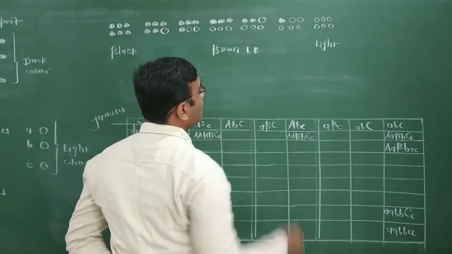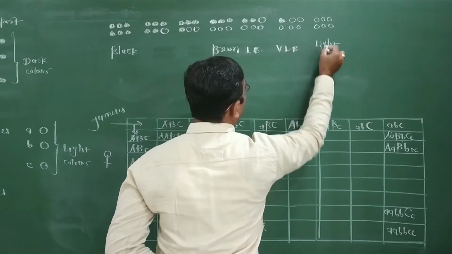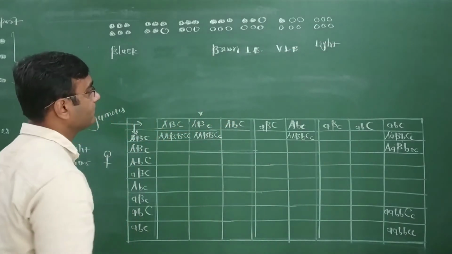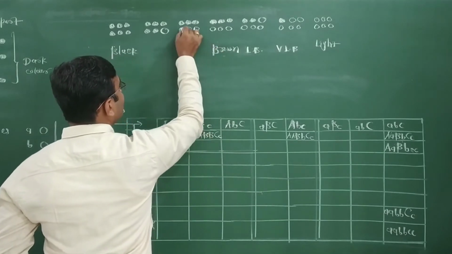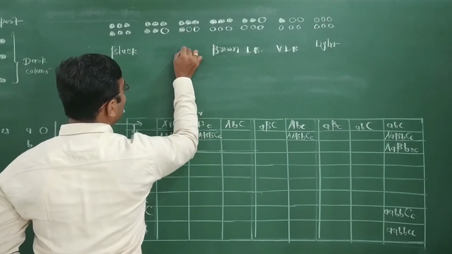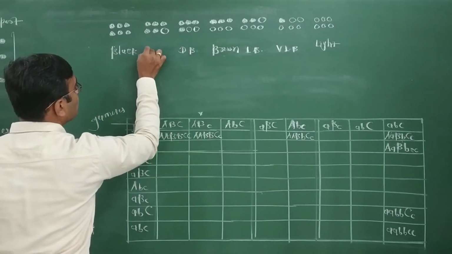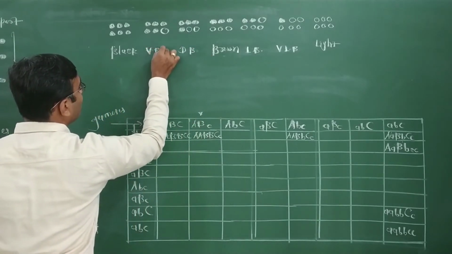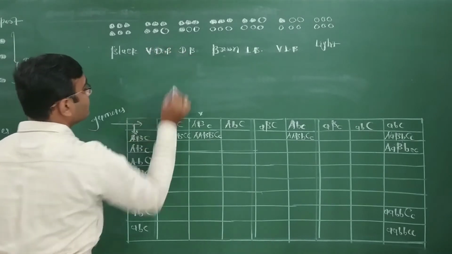One more decreases, so very light brown. All decrease, so light. Then one more gene increases for darkness, so there is dark brown. Then one more increases, so very dark brown.